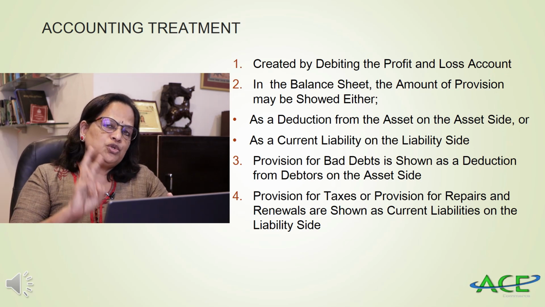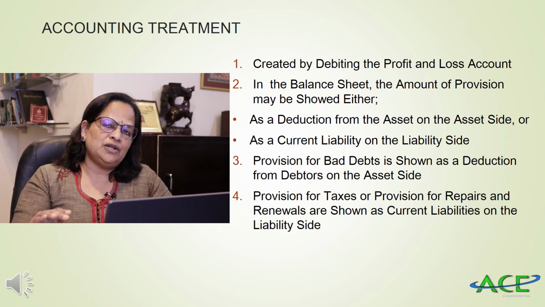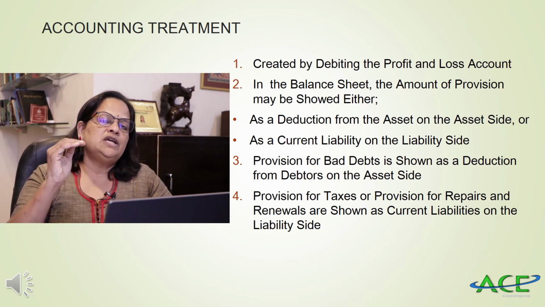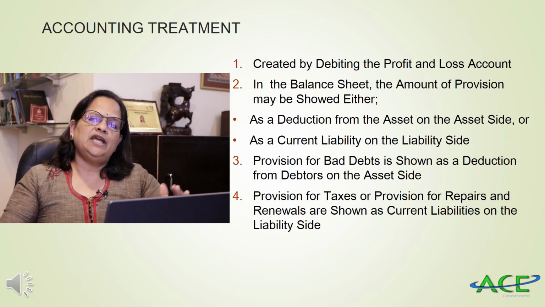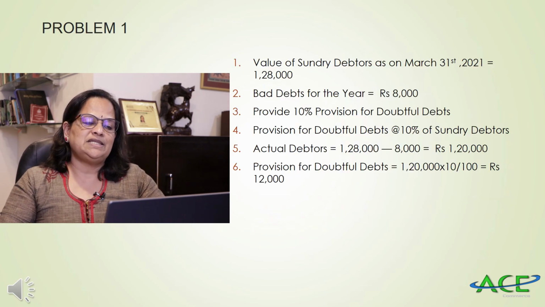So provision, 2 treatments are there in the balance sheet, either on the asset side or on the liability side. Liability side, it will appear on the current liabilities. Asset side, it will be shown as a deduction from the asset.